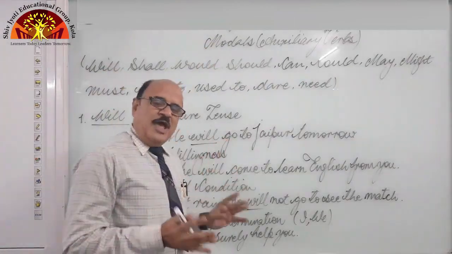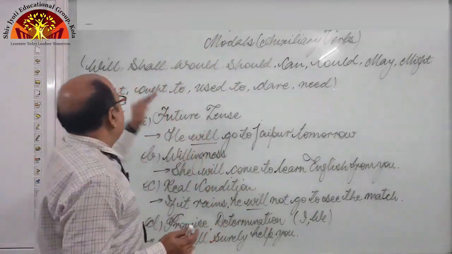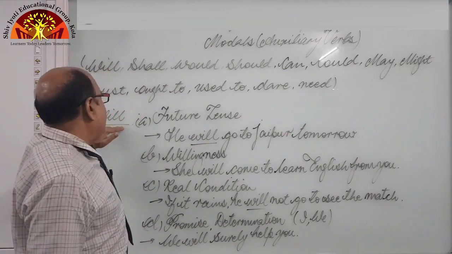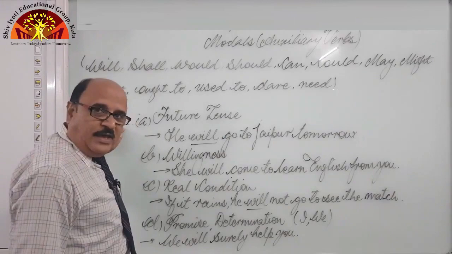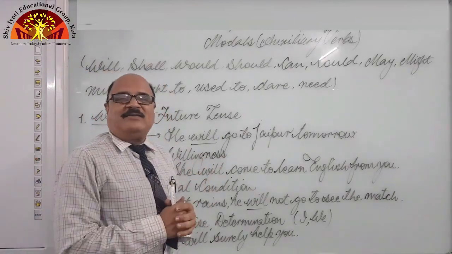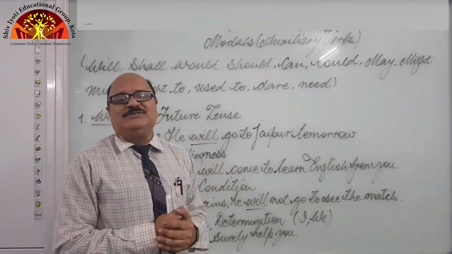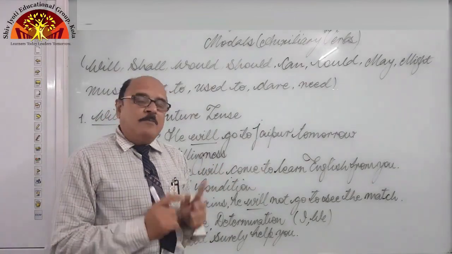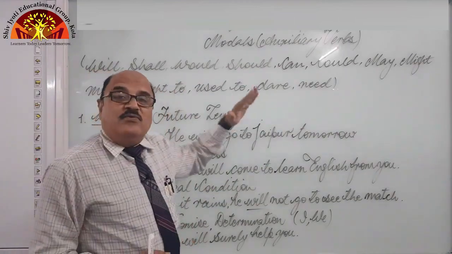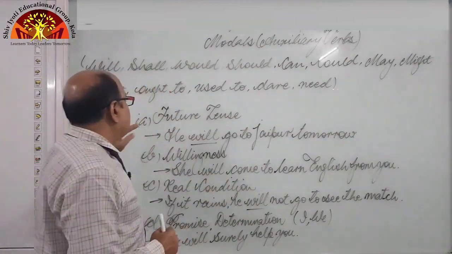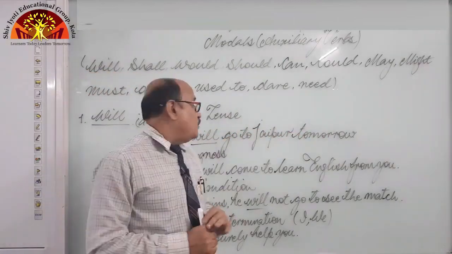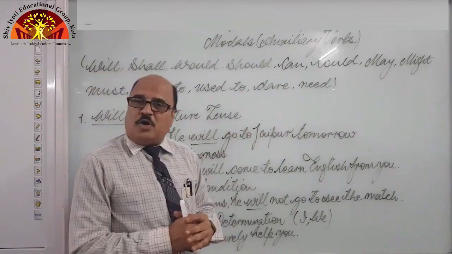So students, have a look now at all modals one by one. The first modal is will, okay? Generally we think that will and shall are used in future tense only, but not like that. They may be used in other ways also. For example, future tense: he will go to Jaipur tomorrow.